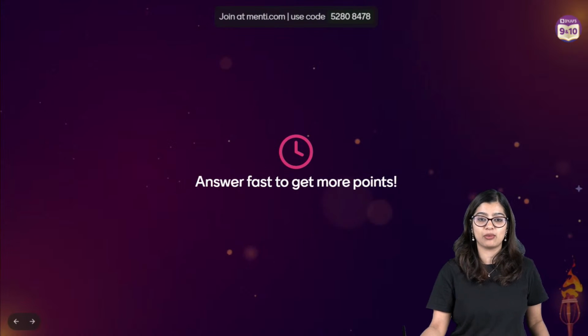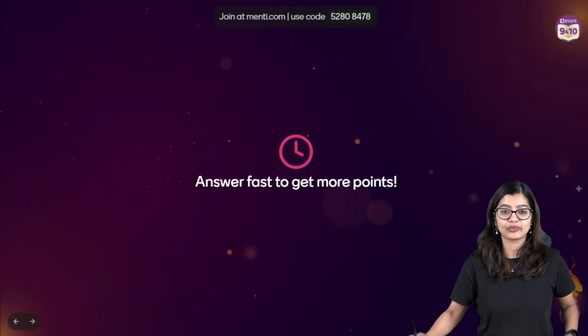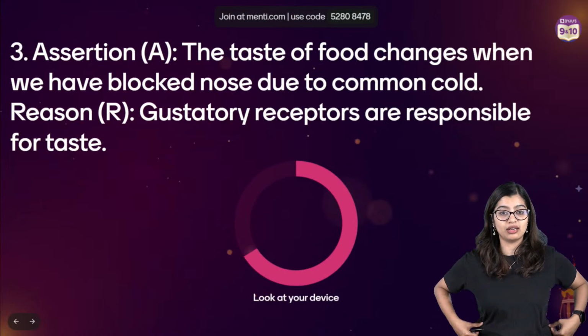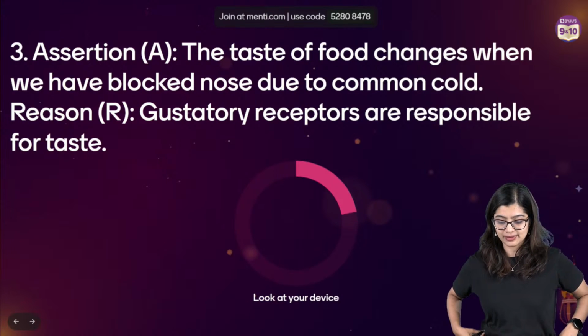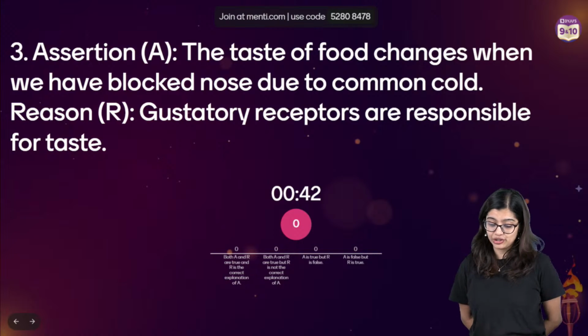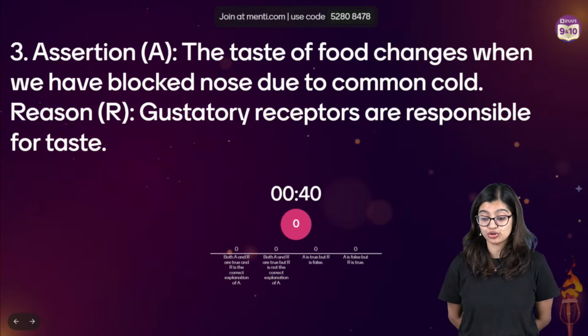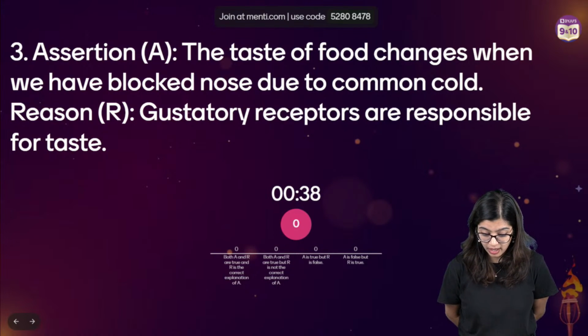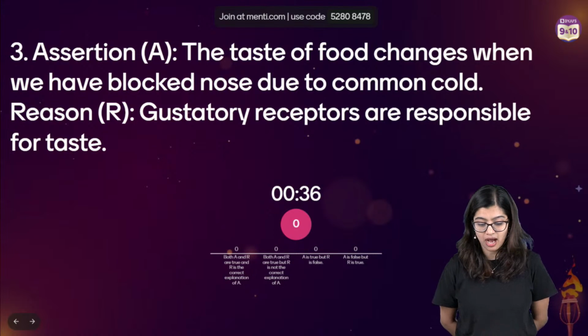So question number 3, everyone, on our screens now. The taste of food changes when we have a blocked nose due to common cold. Gustatory receptors are responsible for taste.